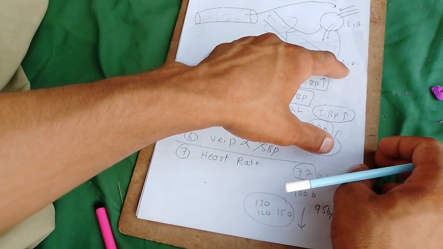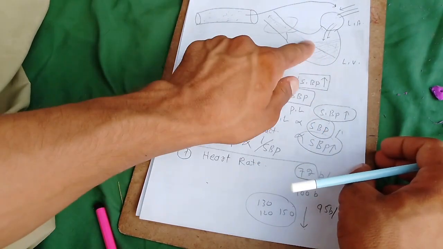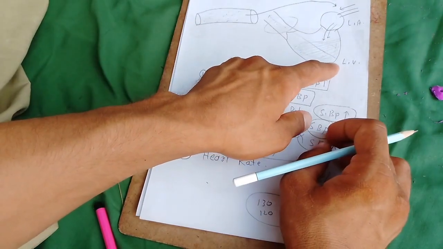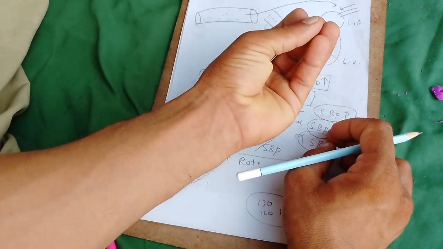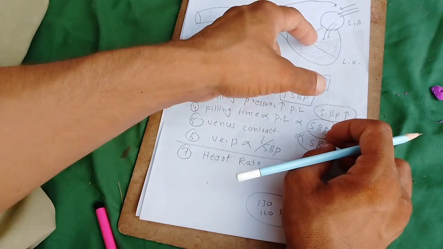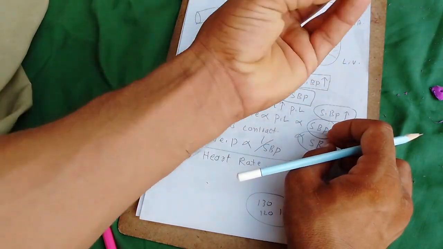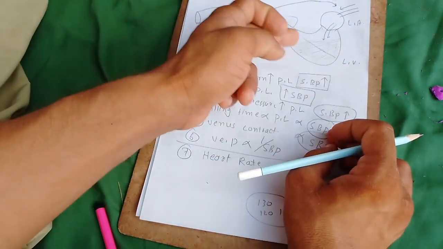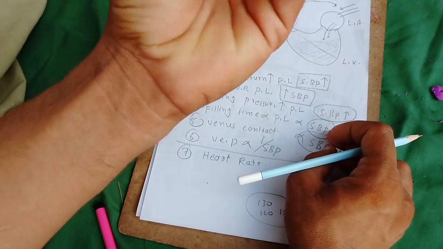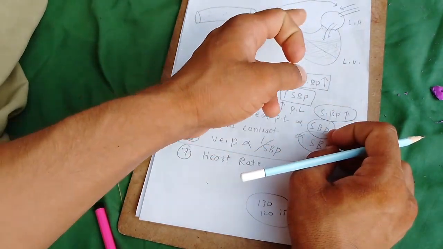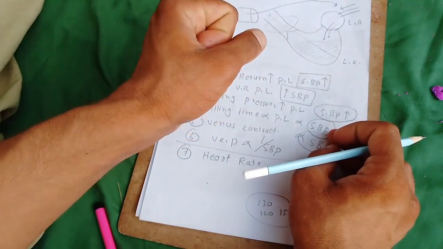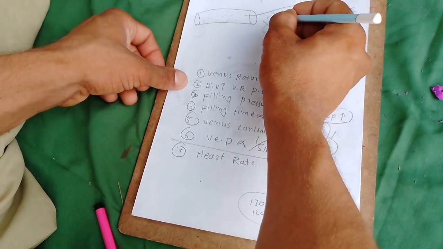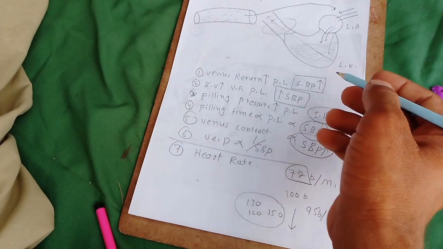When the heart rate is extremely increased, it decreases the blood pressure. It is because the filling time is decreased. There is no more time for the ventricle to fill with blood. So during extreme heart rate, the blood pressure is decreased because the filling time for the ventricle is decreased. Less blood is pumped out because there is very little time.